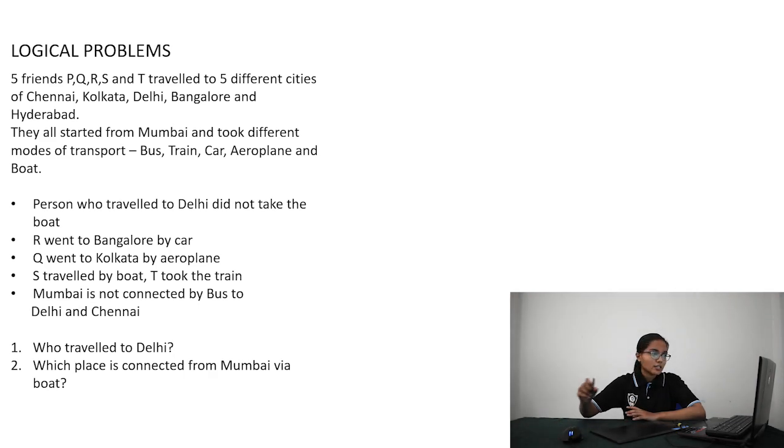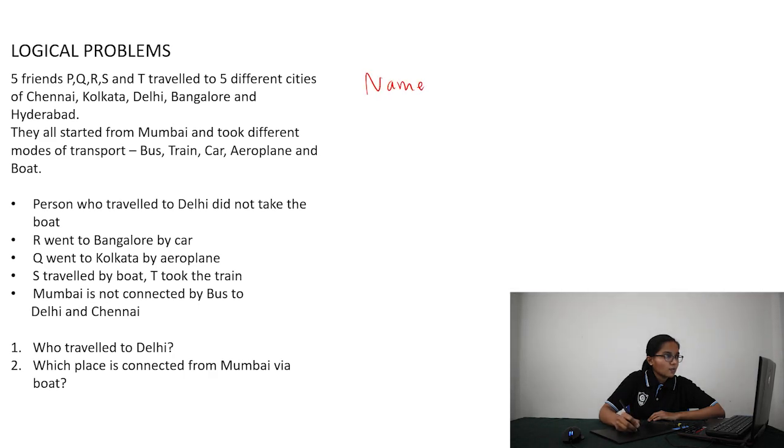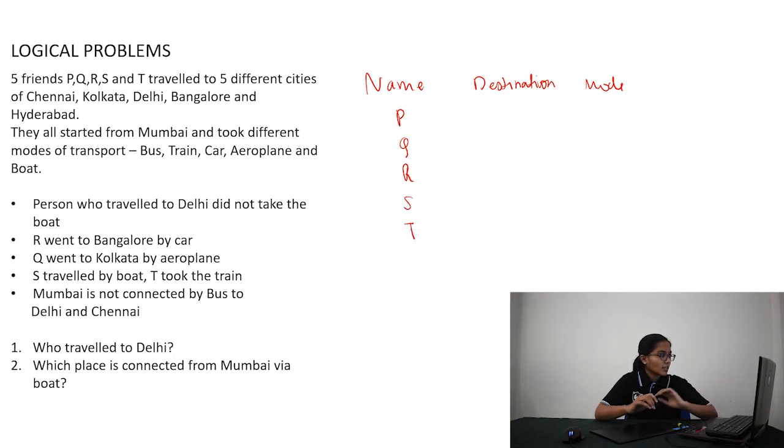In these types of questions, the approach should be to first write down a table. Okay, let's do that now. So we have three types of data here: the name, the destination, and the mode of transport. Let's make a table now. So name, destination and mode of transport. Okay, so we have five people here, P, Q, R, S and T. So let's write down the names first. Now we'll read the clues one by one, and we can connect the clues and then fill the table out.